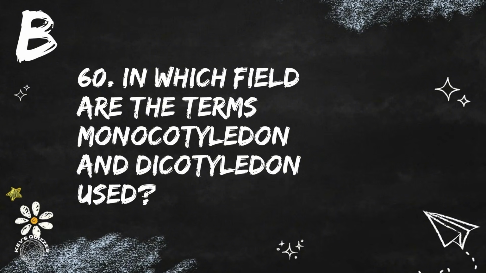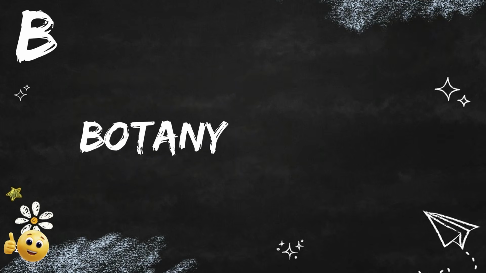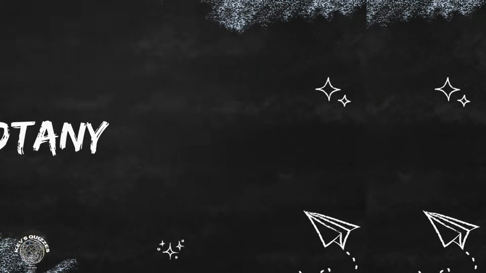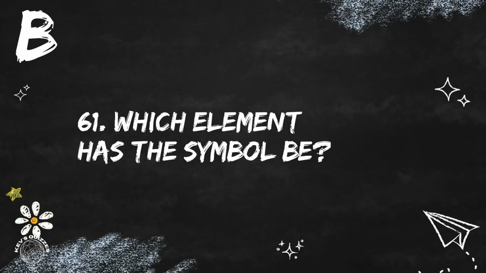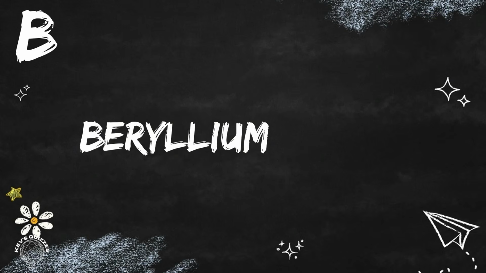Question 60. In which field are the terms monocotyledon and dicotyledon used? Both of these terms are used in botany. And question 61. Which element has the symbol Be? It's the element beryllium.